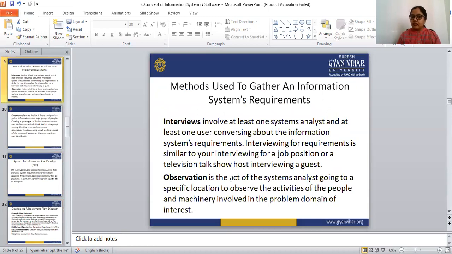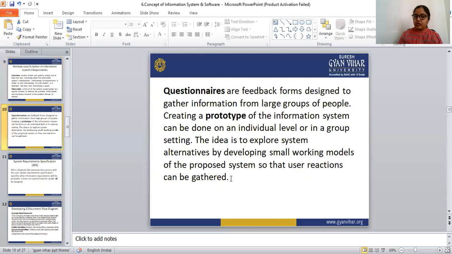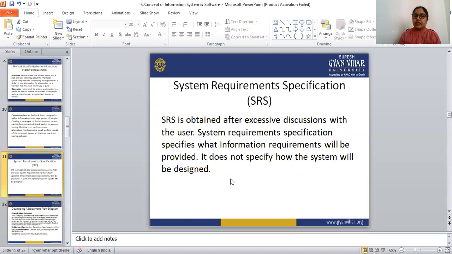Next are the methods we use to collect the information system requirements. The first method is interview. We collect the information by conducting interviews, through observation, through questionnaires, and by creating a prototype of the information system. These are the methods to collect information. Then there is the system requirements specification, that is SRS.